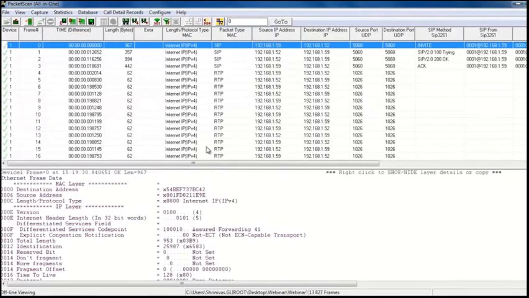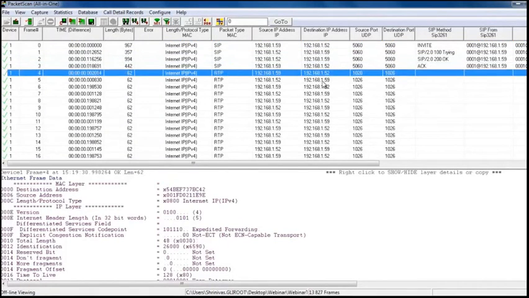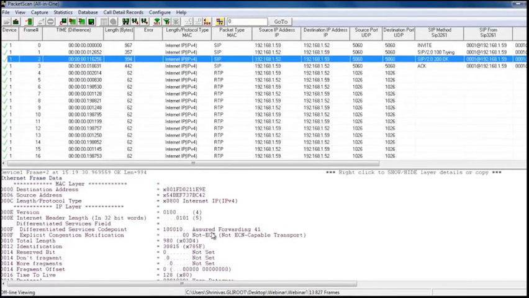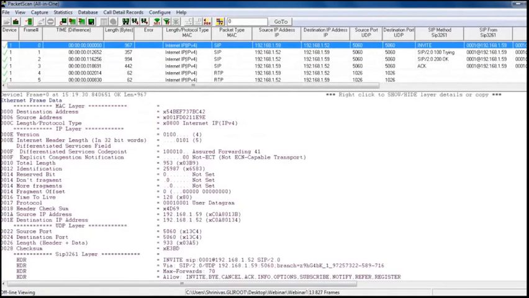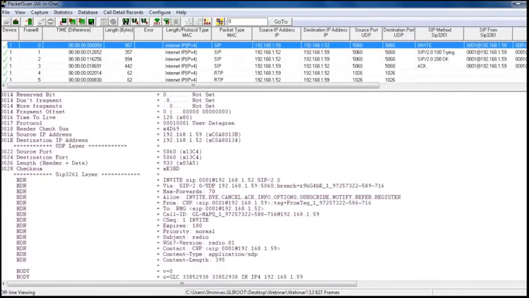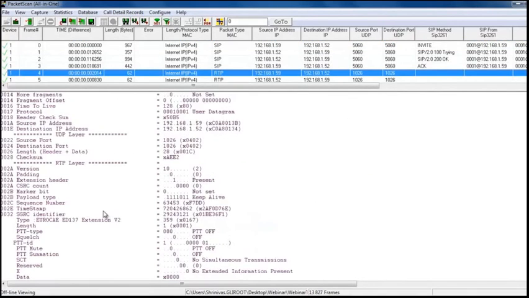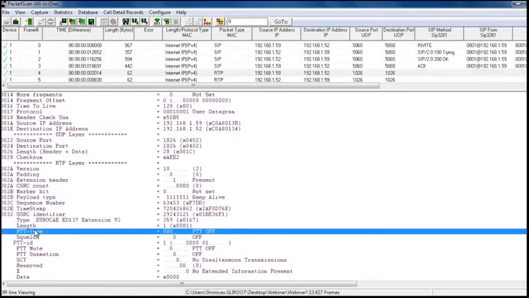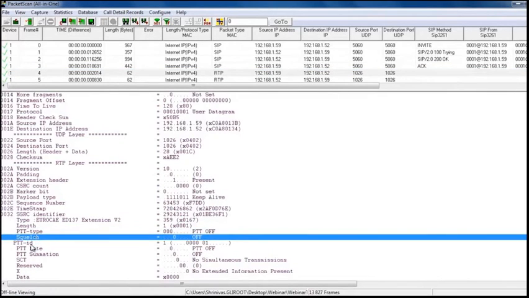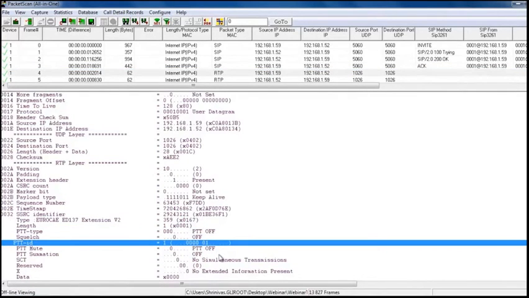So now you can see the first view is the frame summary view. Here it shows all the captured frames. You can see the SIP frames and RTP frames being displayed here. Below, we are decoding all these captured frames. For the RTP, you can see here the RTP packet is decoded. With respect to ED137, we are decoding the RTP extension header. You can see all these PTT type, squelch, PTT ID fields displayed here.